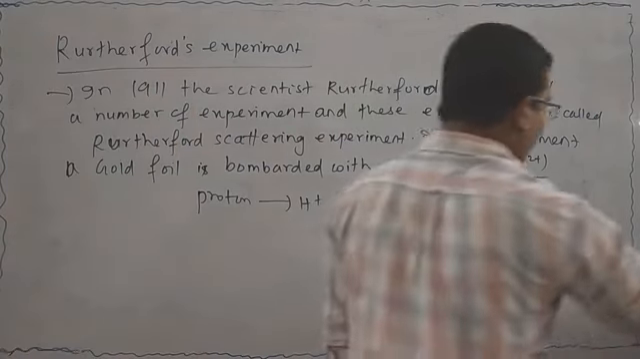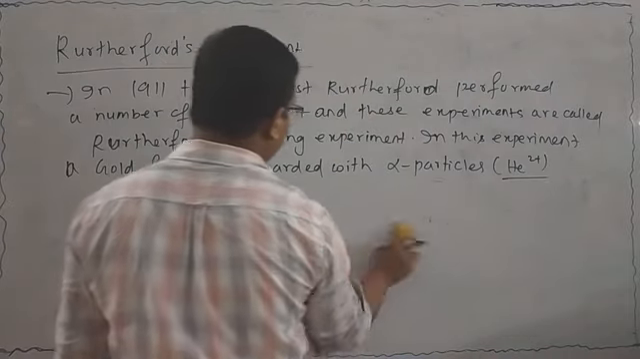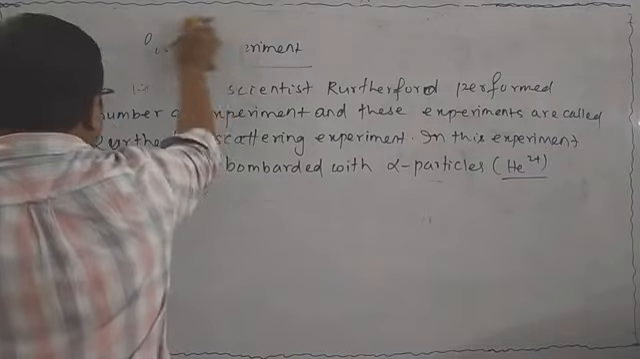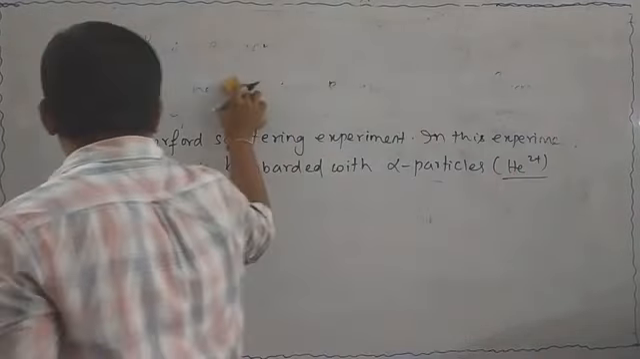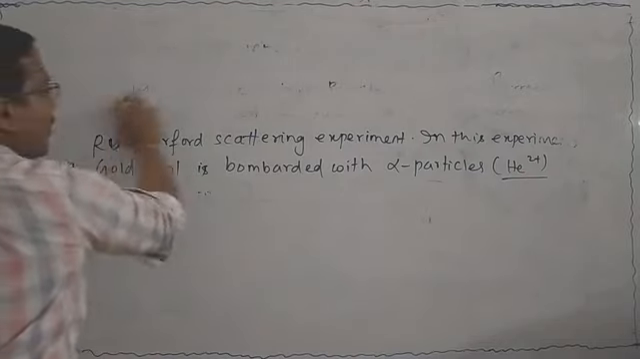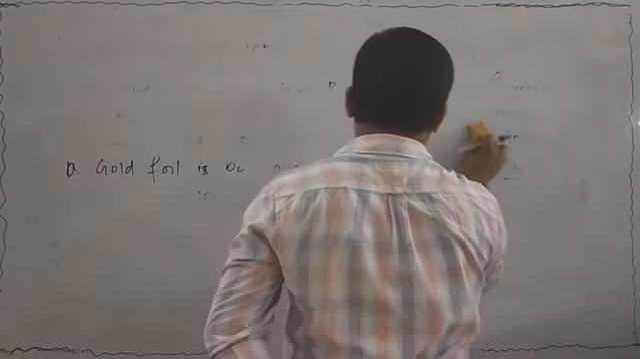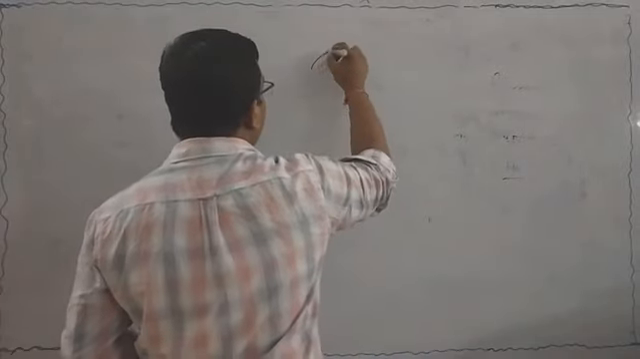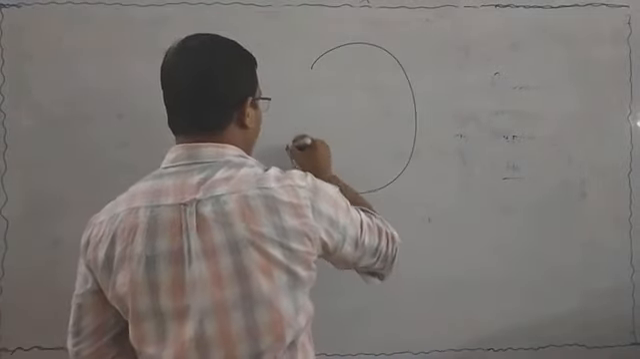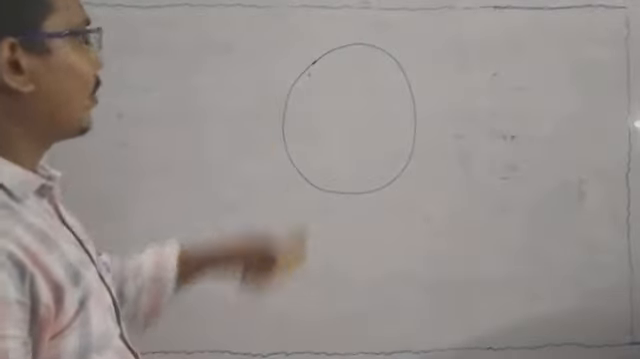In this experiment, what will happen? Now I will explain diagrammatically. Rutherford took a gold foil, and this gold foil is bombarded by alpha particles. This is the main concept of this experiment. Suppose we take a gold foil. This is one gold foil.